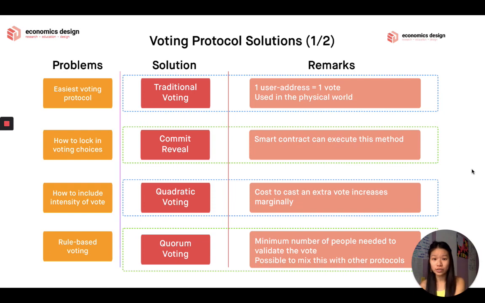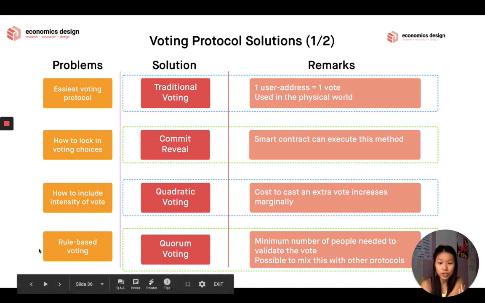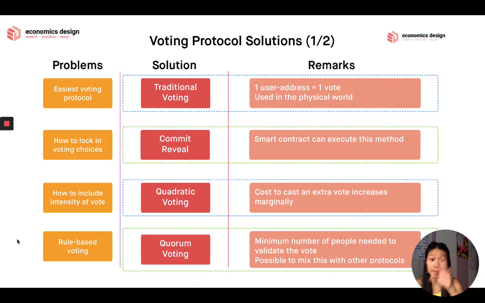For voting protocols, we're going to look at 8 different problems. If you want something really easy, just a very easy voting protocol, you can look at traditional voting, and it's used in the physical world. If we want to look at how do you log in voting choices, you can use commit review. You can use smart contract to execute it. If you want to include intensity of vote, we use quadratic voting. If we want to use rule-based voting, we use quorum voting. So we can add more types of rules when we have quorum voting,